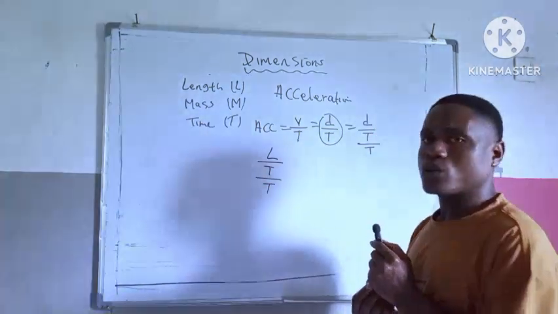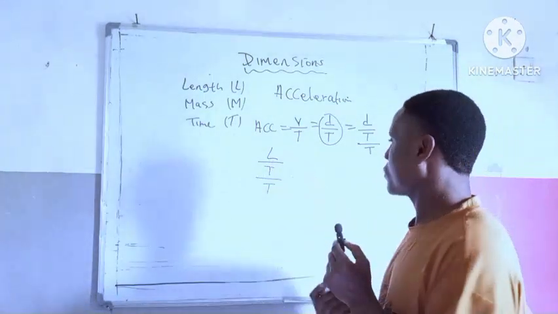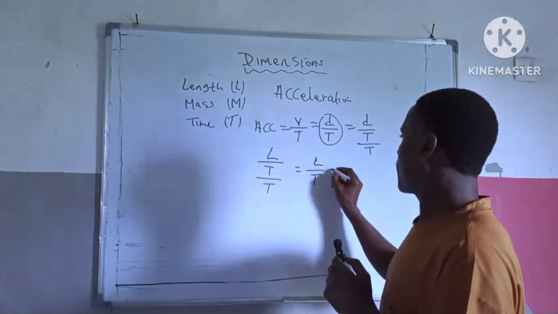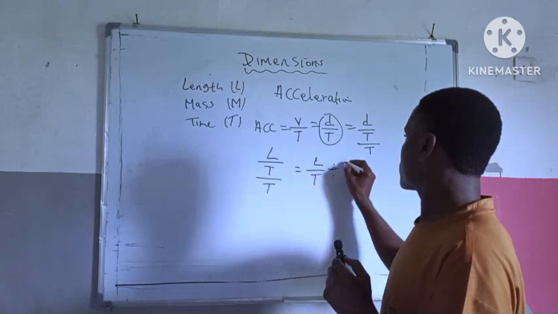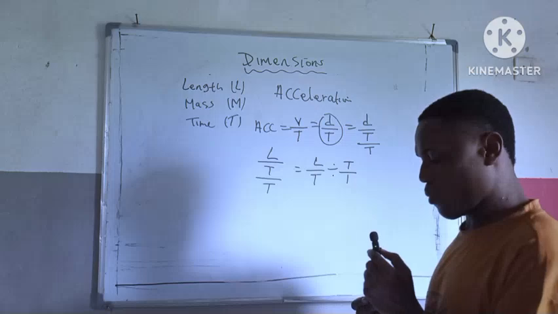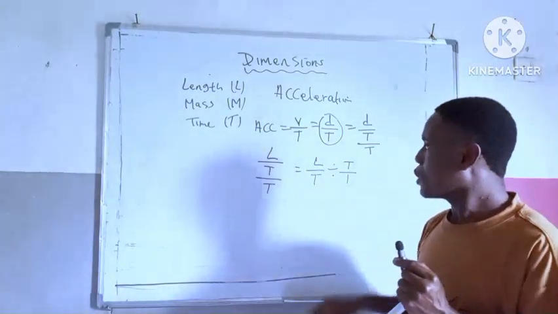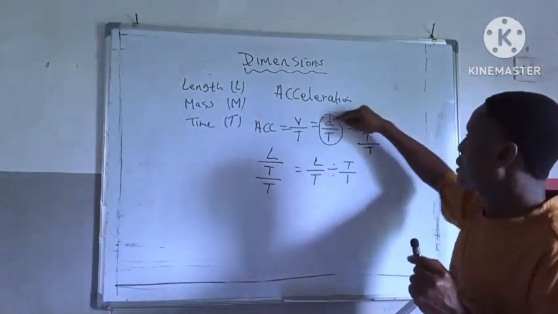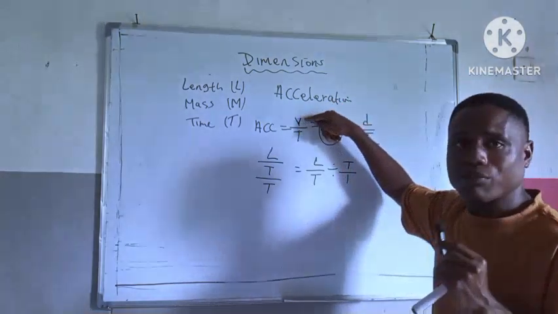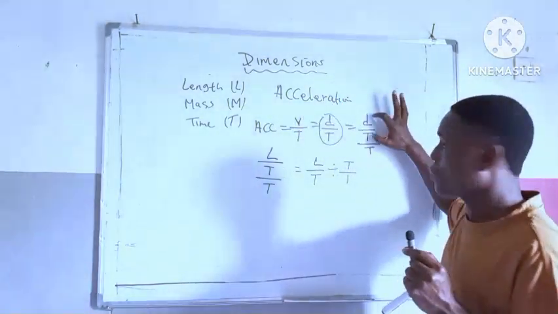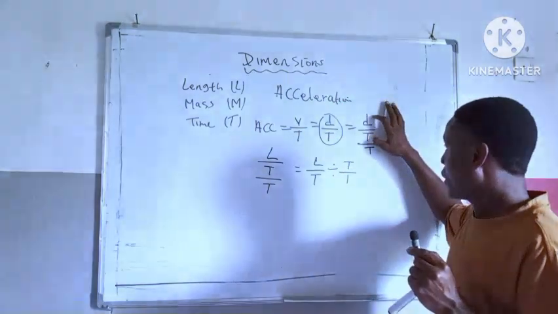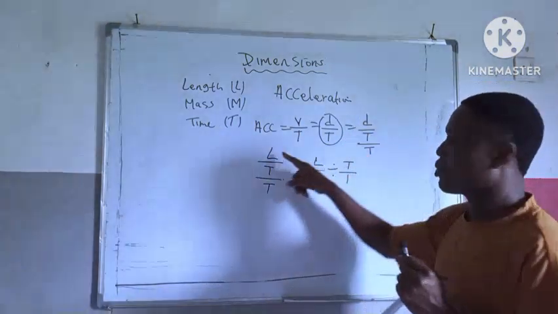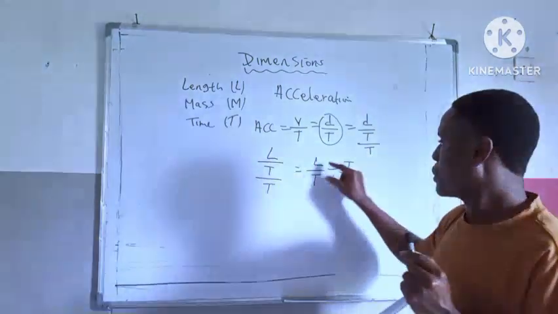Okay, so take note. Let's solve this part. Equal to L all over T, that is divided by T all over 1. Are you getting this part? You know, this length or this displacement all over time is the formula of velocity. So meaning these two are together. So we now converted this D to L, which is length.